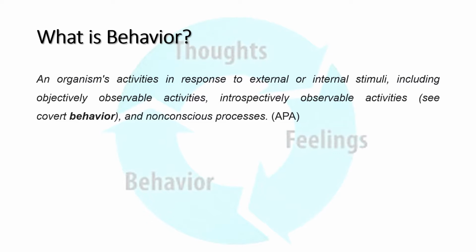It has been defined as an organism's activities in response to external or internal stimuli, including objectively observable activities, covert behavior, and non-conscious processes. Behaviorist theorists defined or restricted it to all those activities that can be seen or heard, observed, and measured. As we go into further details, we'll see that these are bidirectional influences rather than unidirectional.